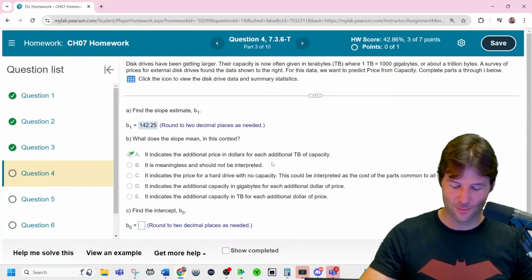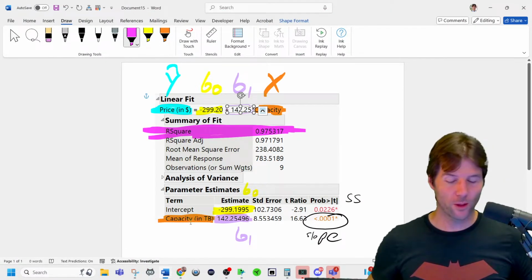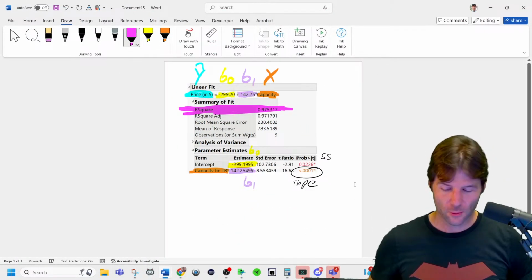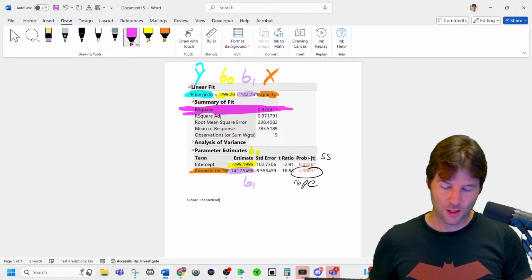What you want to be able to do, we'll slow it down a little bit, because on the test you have 3 written responses. The slope is going to be: for each additional X, we expect Y to increase by B1 on average.